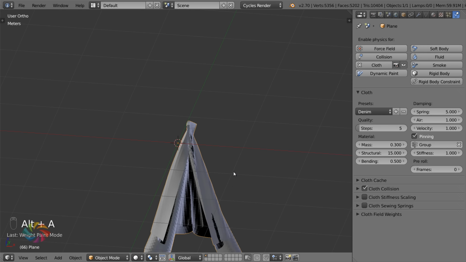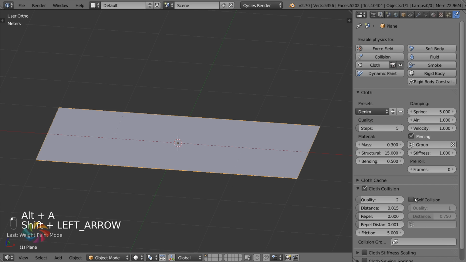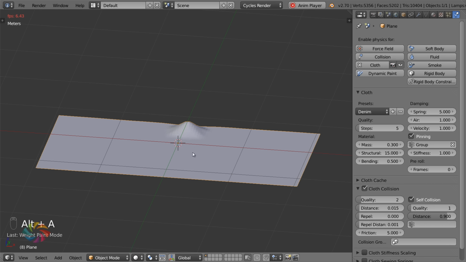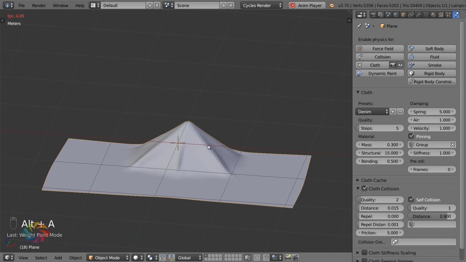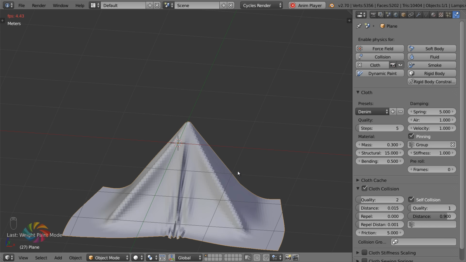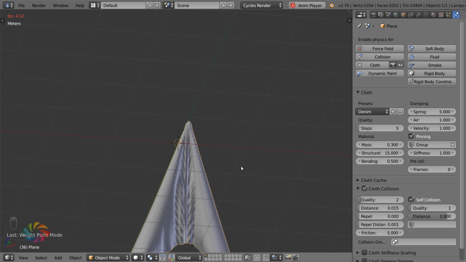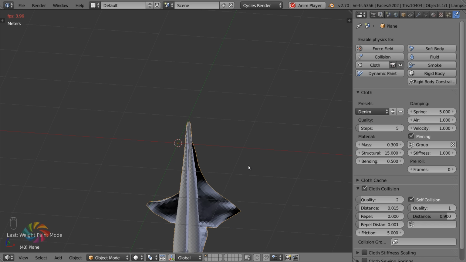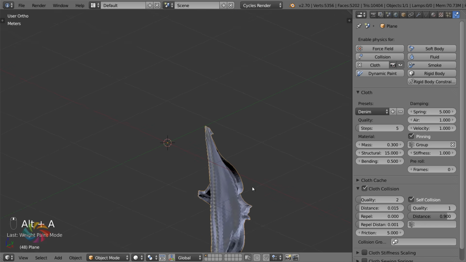So the reason for that is that currently self-collision is turned off. So go ahead and turn that on, and whilst you're at it, increase the distance so that it looks like there's a little bit of fur in between it when it comes to the towel look. So once we've done this, it should now collide with itself. Sort of. Look at that.